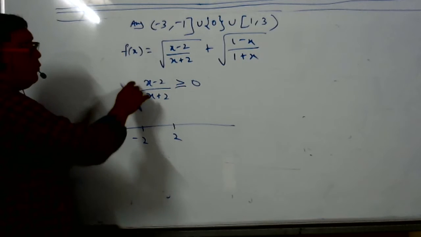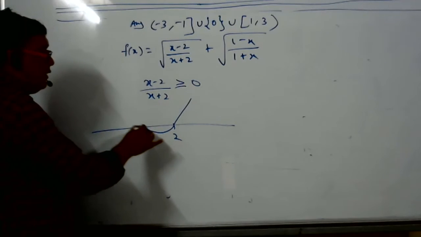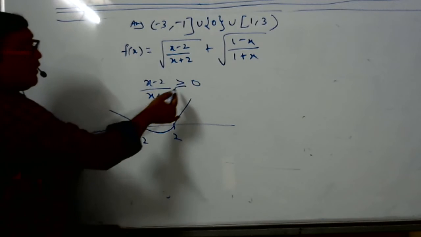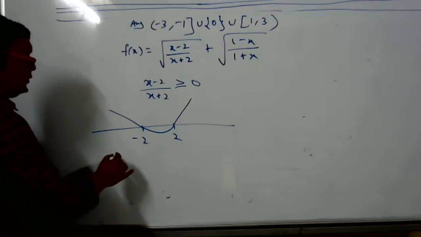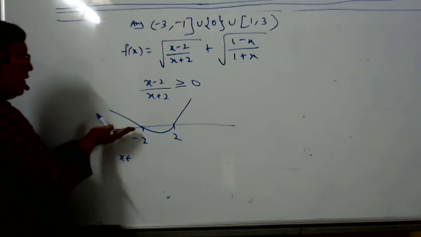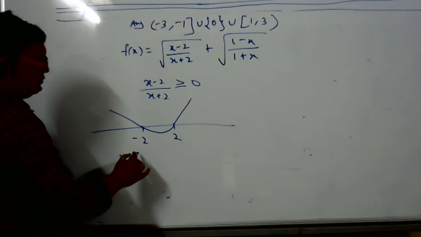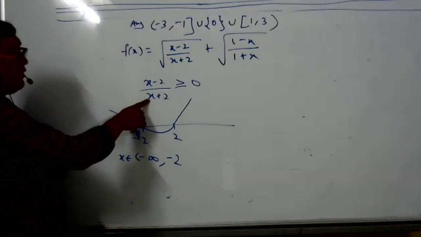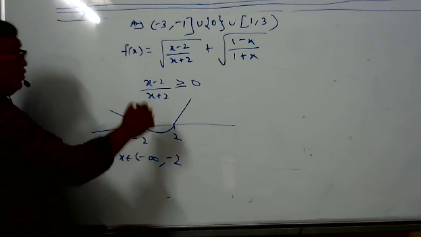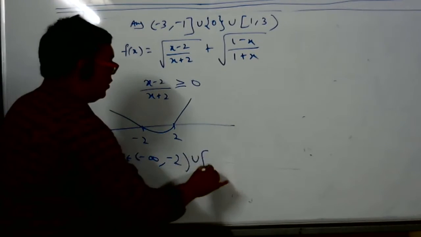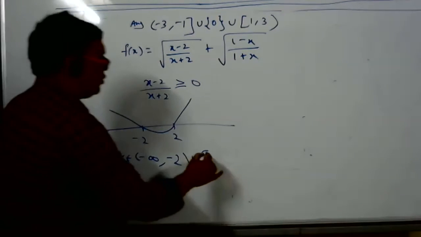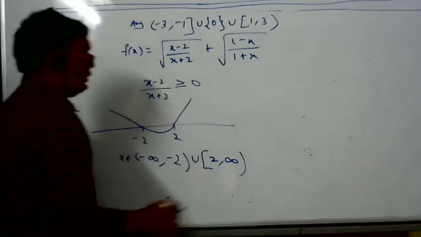So is this wavy curve correct? Yes, sir. So greater than or equal to 0, when is the curve above the x-axis? Minus infinity to minus 2. Is minus 2 considered or not? No, not considered, since it is a point of discontinuity in the denominator. Then union, 2 is considered, 2 to infinity. Okay, this is the first.